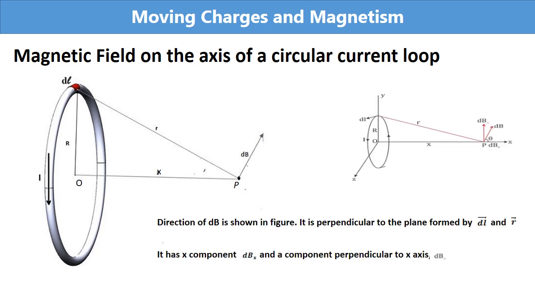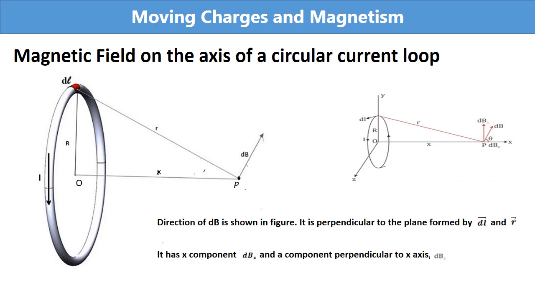In this figure also, you can see the same specifications for the loop. Here, the additional thing is theta. Theta is the angle between the magnetic field dB and the x-axis. Here, we are resolving the magnetic field into two components.